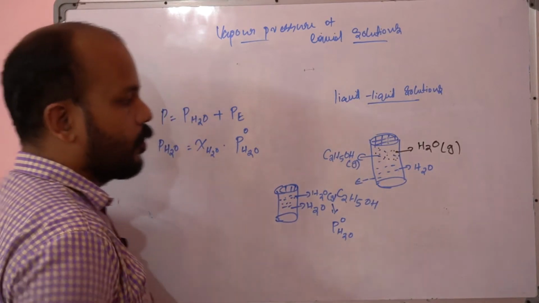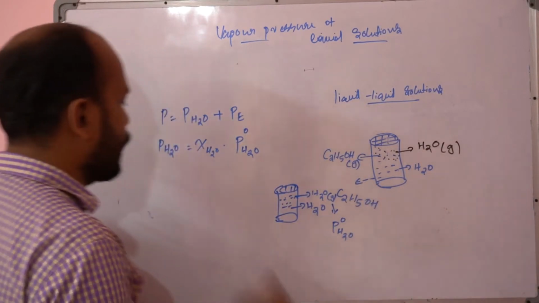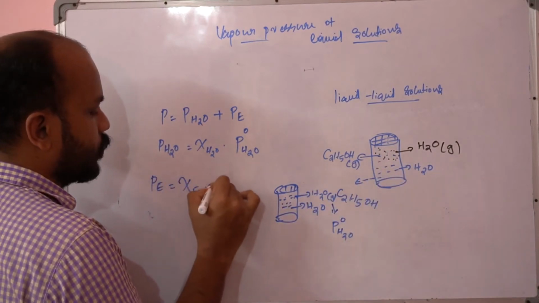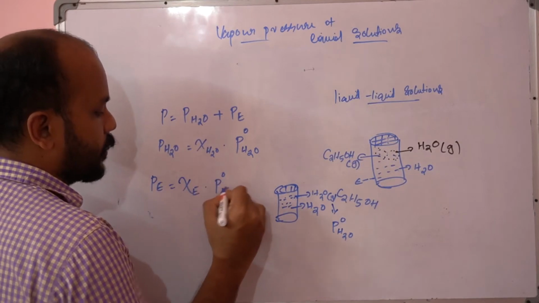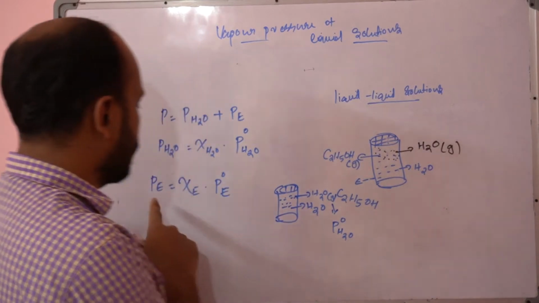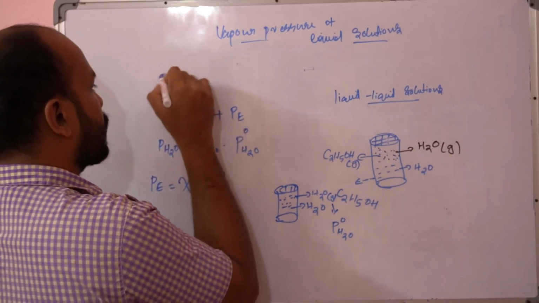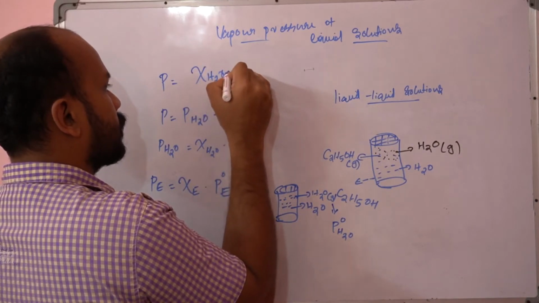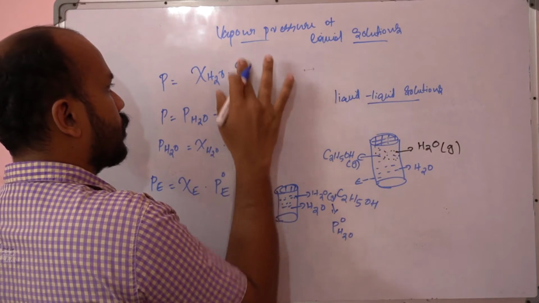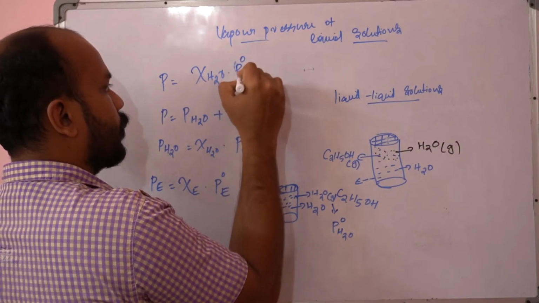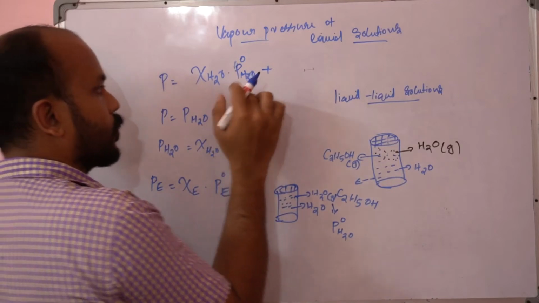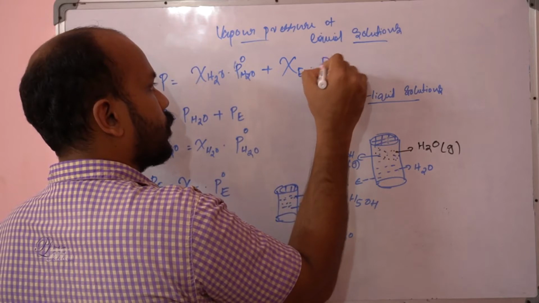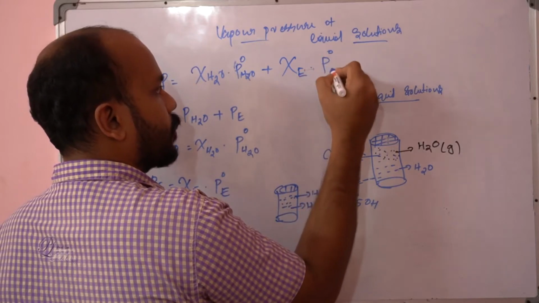So this is the mole fraction of water in the whole system. And the pressure exerted by ethanol is equal to the mole fraction of ethanol times the vapor pressure of pure ethanol. So we can rewrite the total pressure as the mole fraction of water times the vapor pressure of pure water, plus the mole fraction of ethanol times the vapor pressure of pure ethanol.